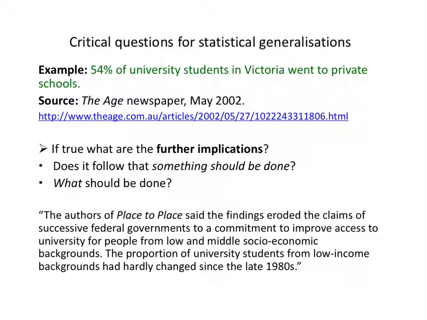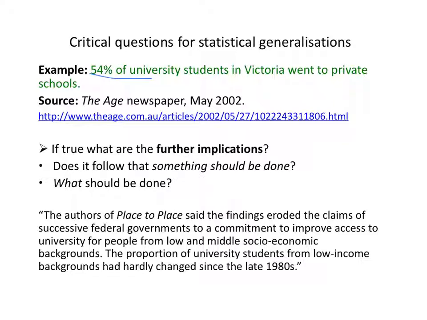Finally, we can think about this question. Assuming this statistical claim is true, what implications should it have? People don't usually just give statistics for no reason at all. They want to present them as part of an argument, as a premise in an argument. So they think that the statistic has some further implication, typically a claim about something we should do. Public school students are underrepresented at universities, so something should be done. Here's what the authors of the report that this newspaper article was based on said.